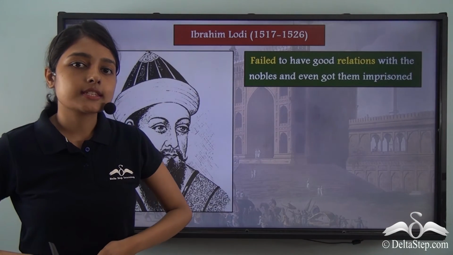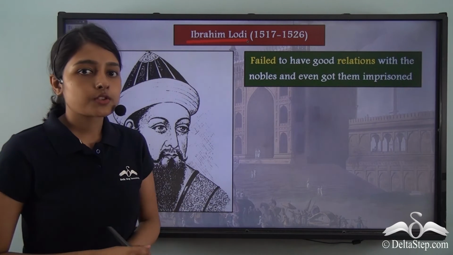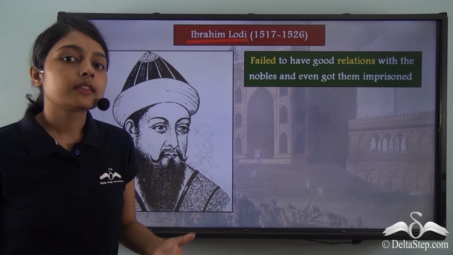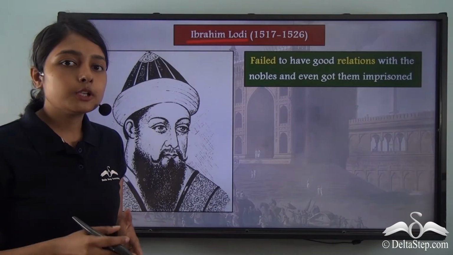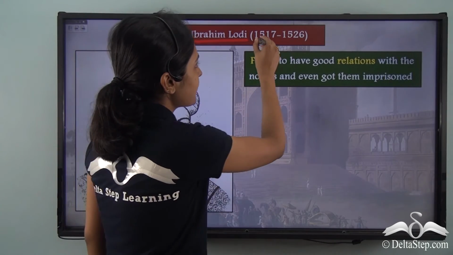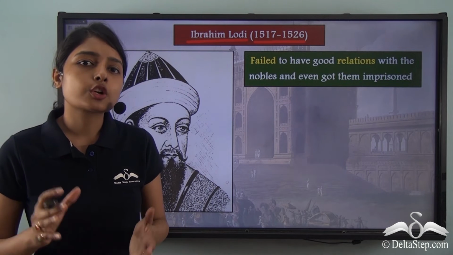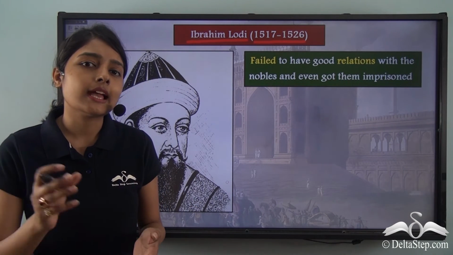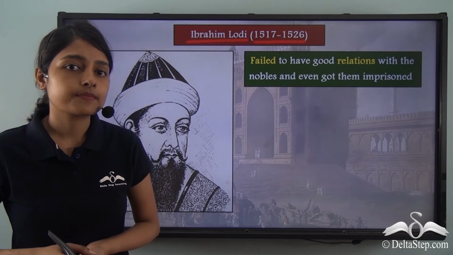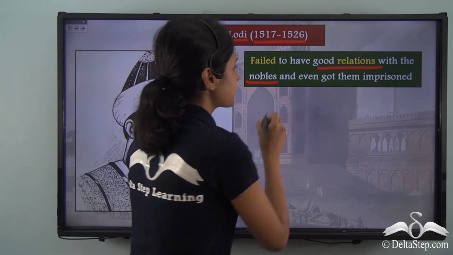After Sikandar Lodi's death, he was succeeded by Ibrahim Lodi. So, now Ibrahim Lodi became the new Sultan of the Lodi dynasty under the Delhi Sultanate. Ibrahim Lodi ruled from 1517 to 1526. Ibrahim Lodi was a very cruel and ruthless sultan. He did not have cordial and healthy relations with his nobles. He failed to have any kind of good relations with his nobles.